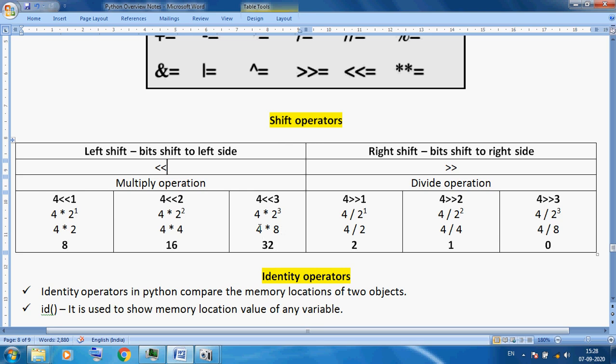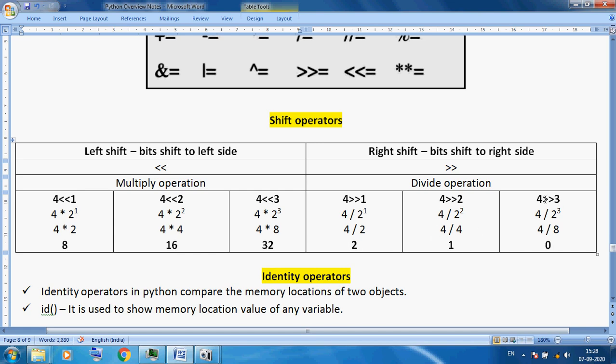Okay, internally we know how this works. But in right shift we can use the divide operation. Here I am using multiply; we only change it to divide, because this is right shift. Other things are the same. Here this is a power of 2, this is a power of 2, this is a power of 2. You can see, and after solving you can get this result.